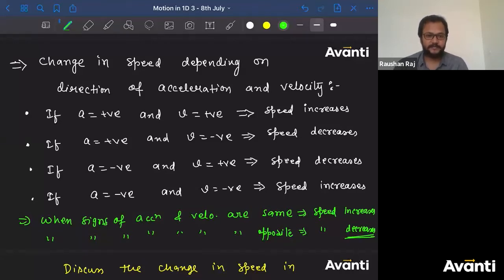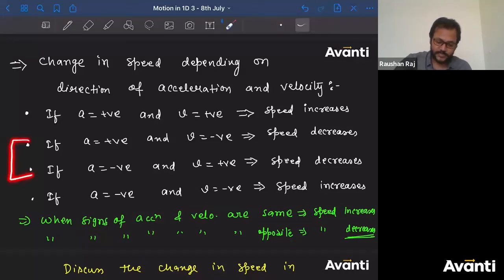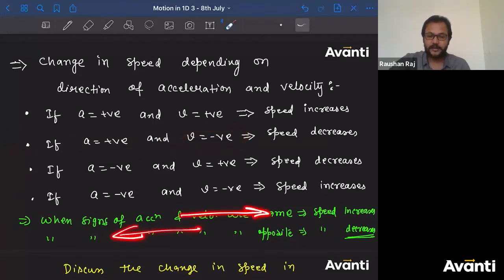What is the meaning of negative acceleration, right? Now if I ask you about deceleration, what is the meaning of deceleration? Which cases will we call deceleration? These two cases are deceleration. Does that mean acceleration has to be positive? No. Velocity is in the leftward direction, but acceleration is in the rightward direction.